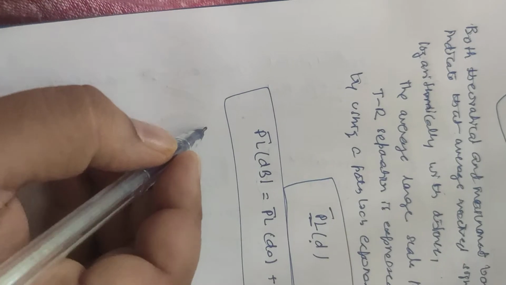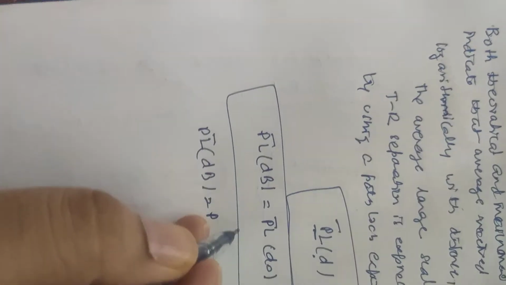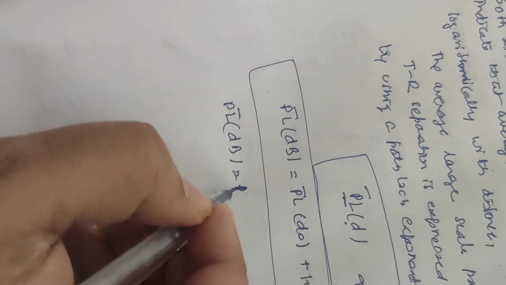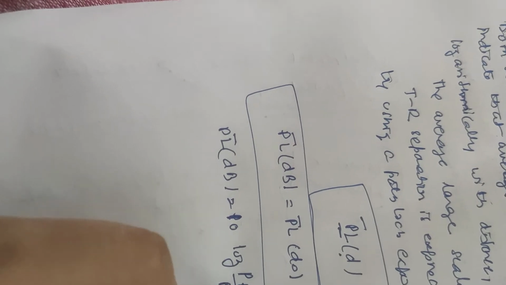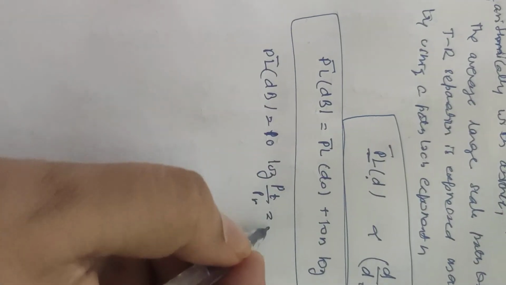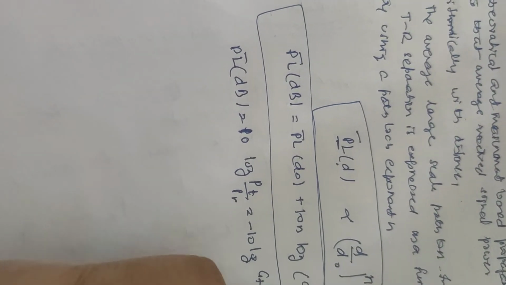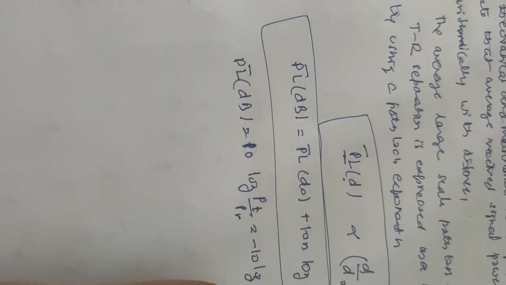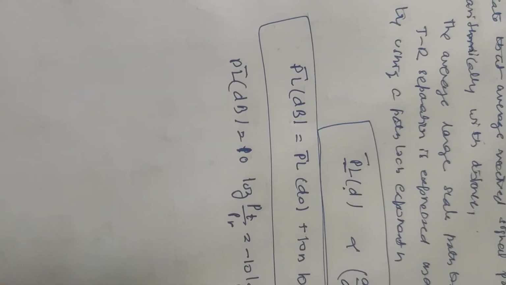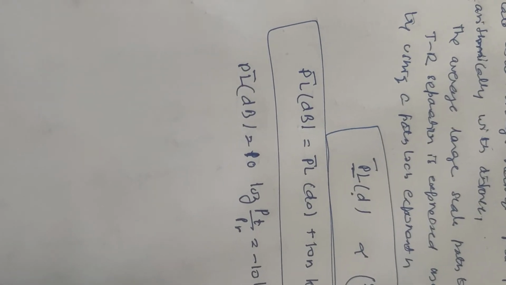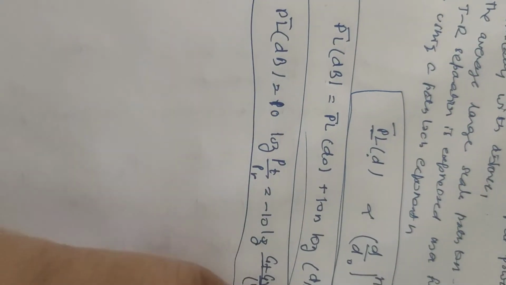So the path loss in dB is given by 10 log of transmitter power to receiver power, which is minus 10 log of gain of transmitter, gain of receiver, wavelength squared, over 4 pi squared, d squared, where d is the separation distance.